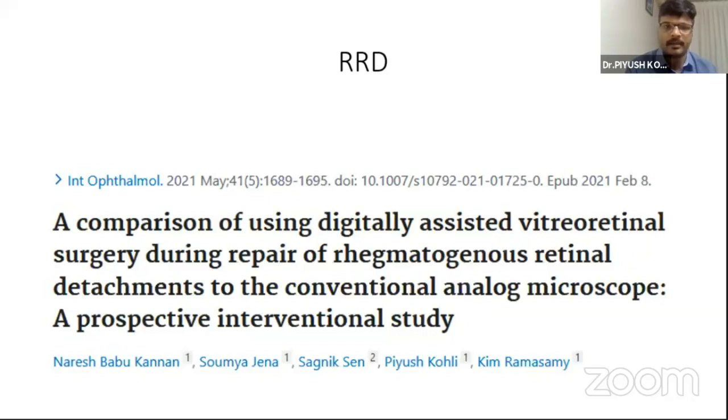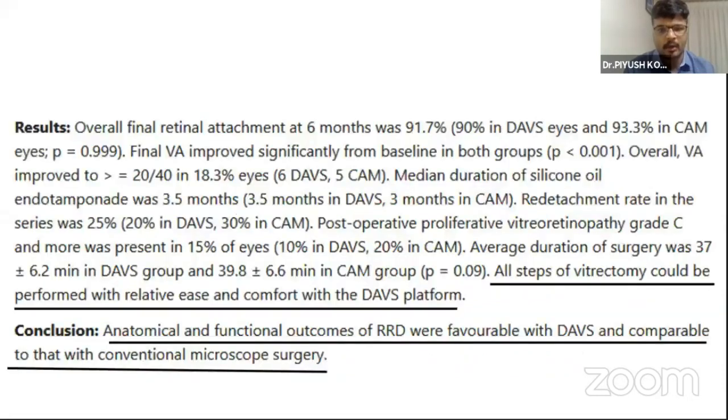Then the other apprehension was the outcome with RRD. So we published this in International Ophthalmology, where the results of RRD were compared with DAVS as well as the analog microscope.